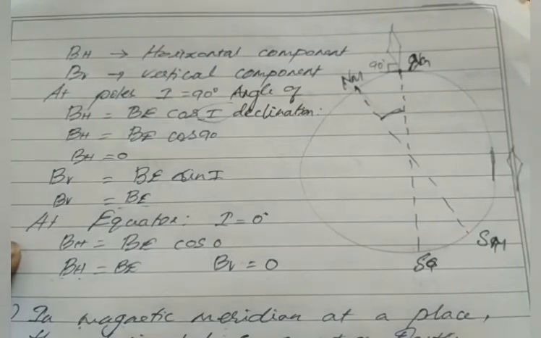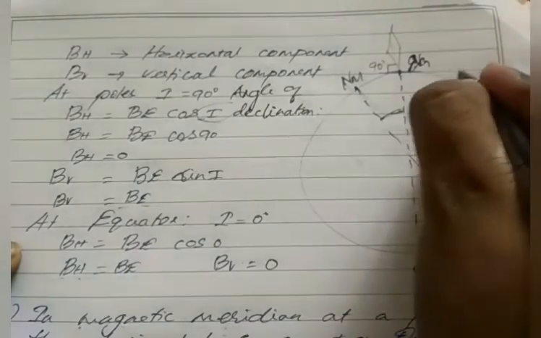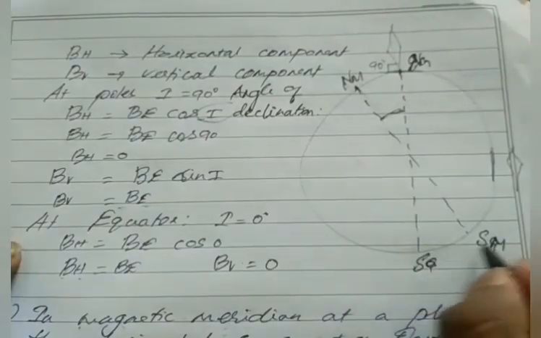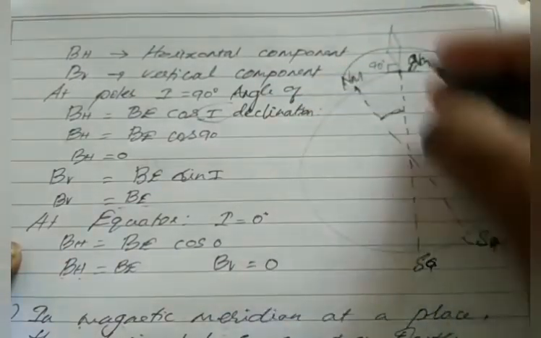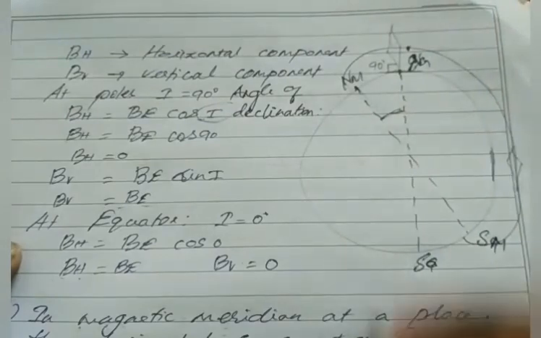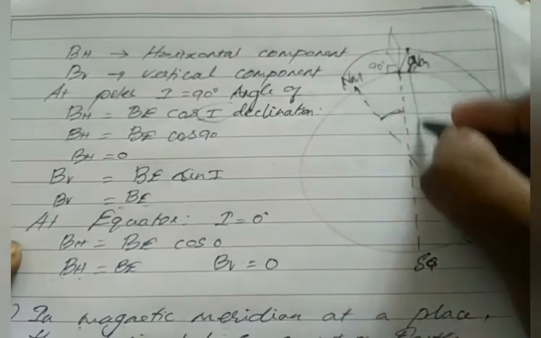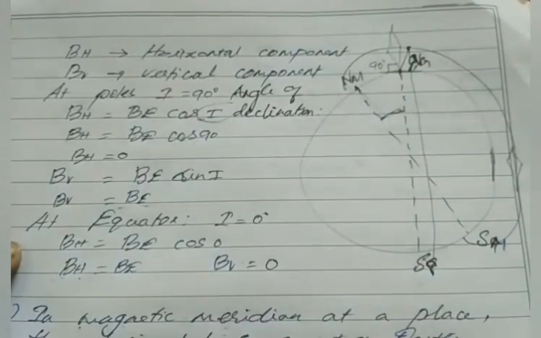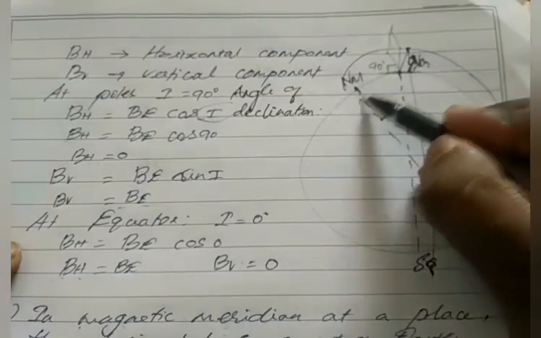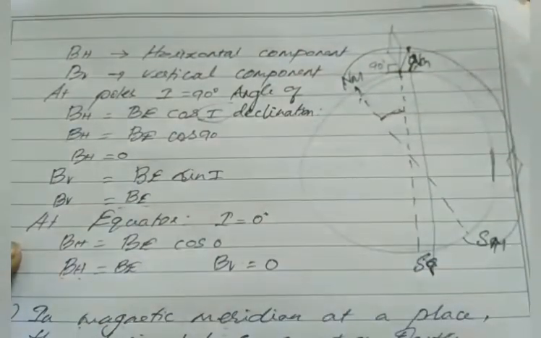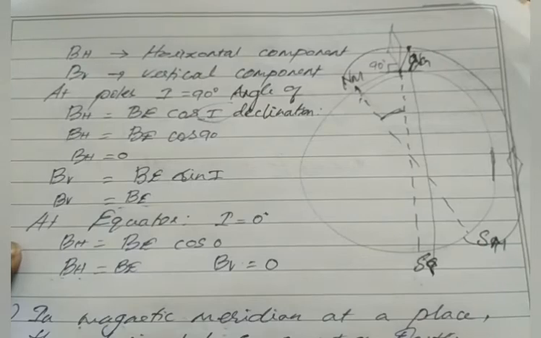If you consider any point on the magnetic field lines, field lines form like this. If we consider a point here and we draw a plane, the angle between these two planes is known as angle of declination. Clear? So it will form like this.